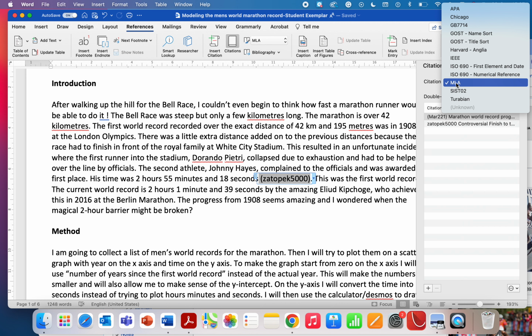Maybe as you start to head towards grade 10, 11, 12, maybe one of your teachers will suggest that a particular style is good for you. Hope that helps.